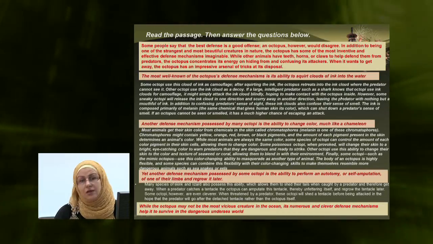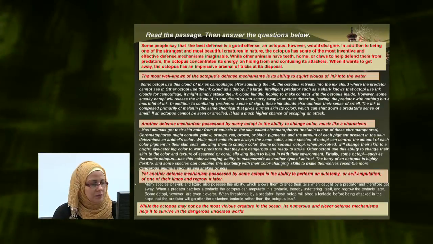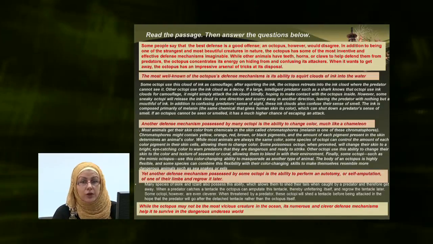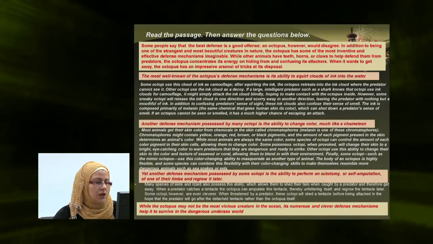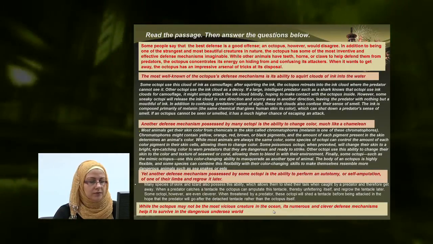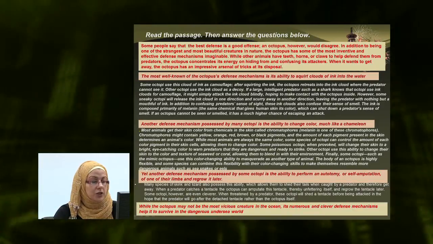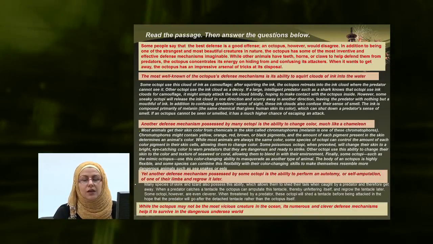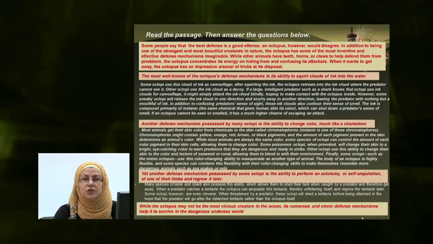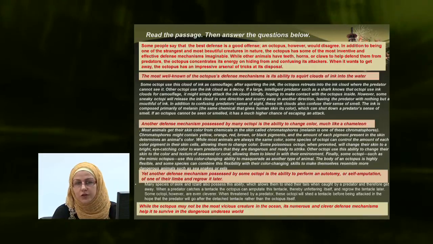Now, if you are not sure this is the main idea, you can proceed to read the conclusion and the topic sentences. Let's read the conclusion, which links directly to the introduction. While the octopus may not be the most vicious creature in the ocean, its numerous and clever defense mechanisms help it to survive in the dangerous undersea water. So you obviously see that the conclusion is reinforcing the main idea that you've picked from the introduction.